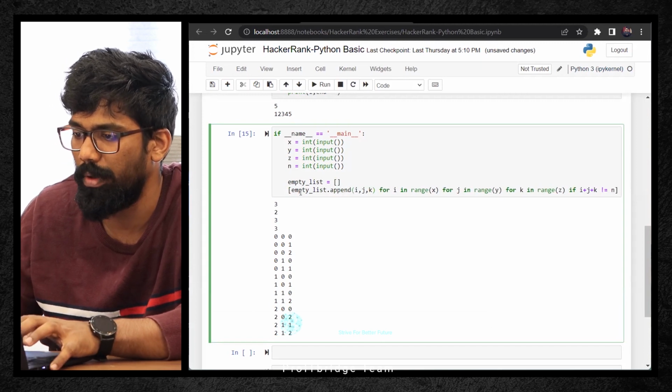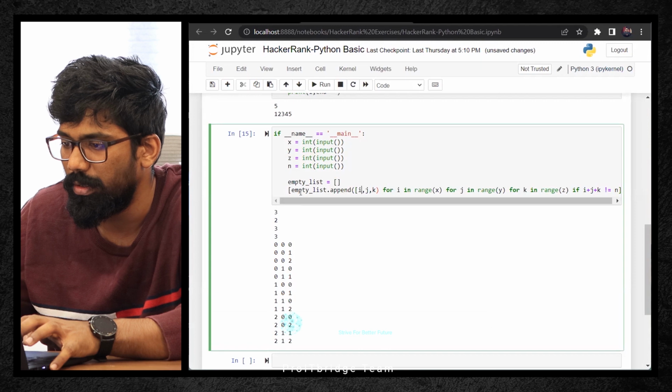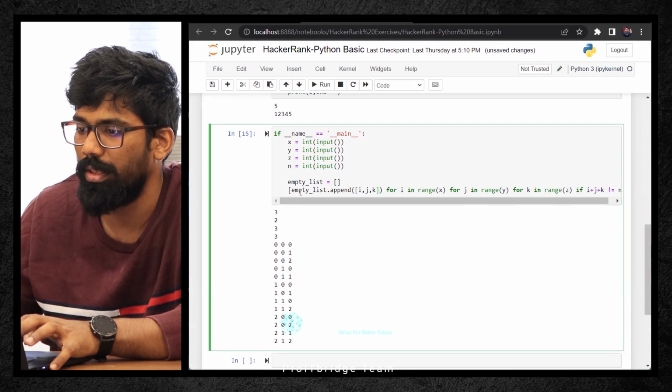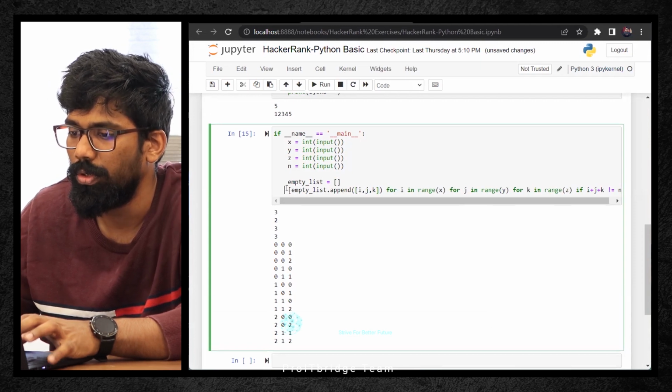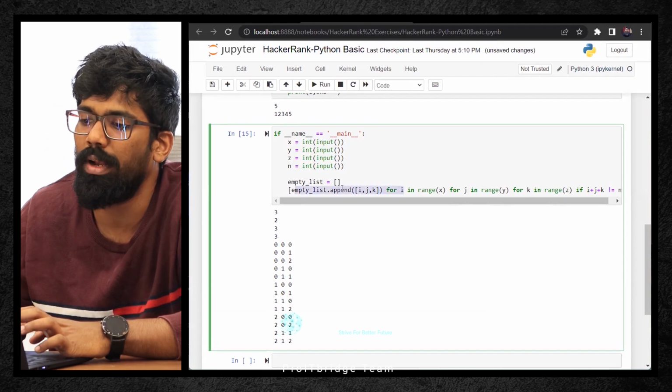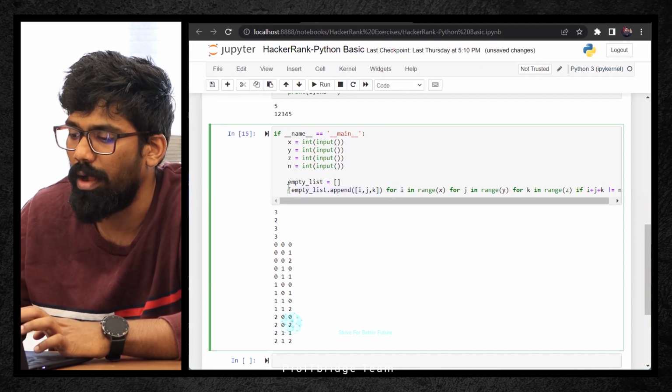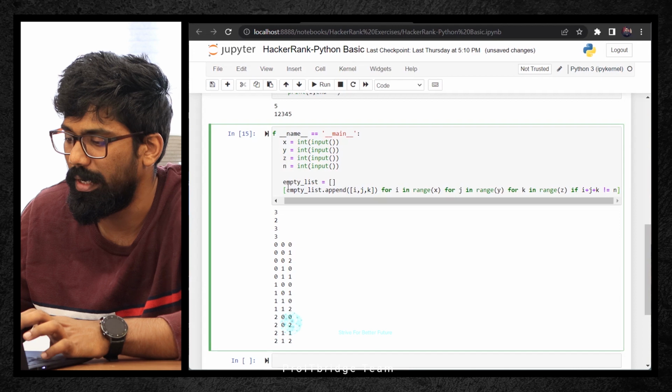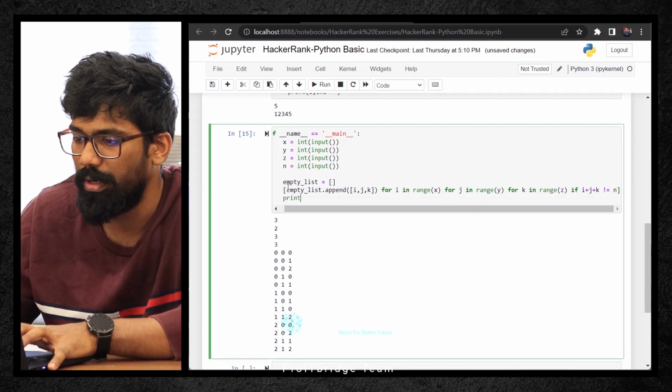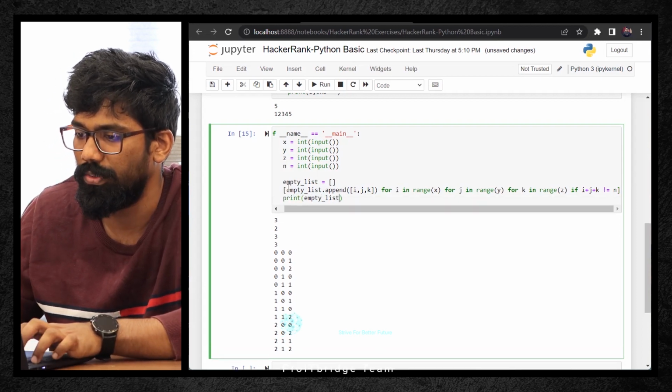So one by one it will append, put it in a square bracket and then append it. If you execute this, it will get executed, but after this I just want to print it. So I'll say print that empty list.